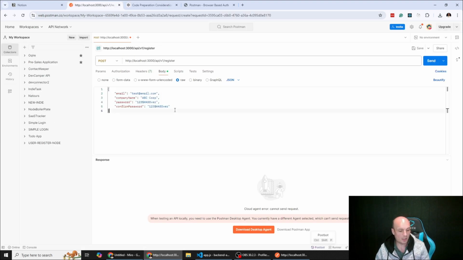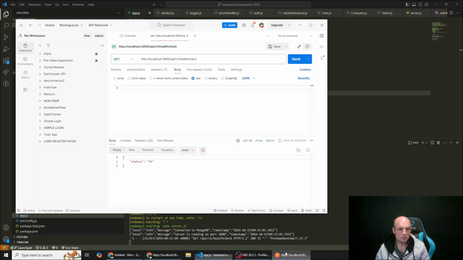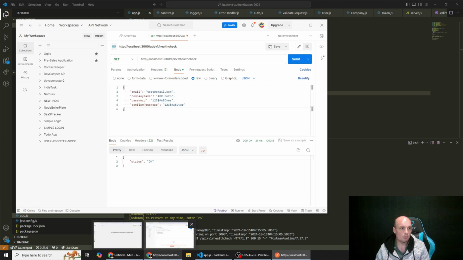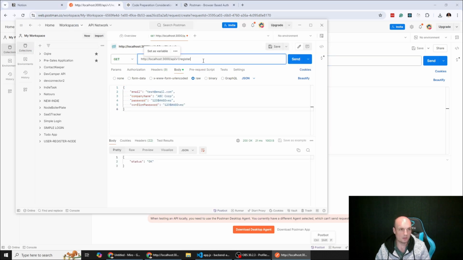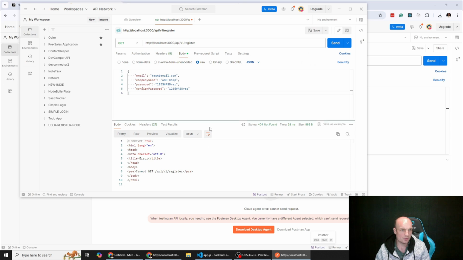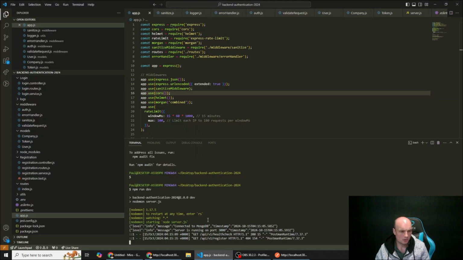So let's just create our test user. Body raw JSON. And then we need to change the API endpoint to register. Send. Not found. 404. Cannot get API. Interesting.